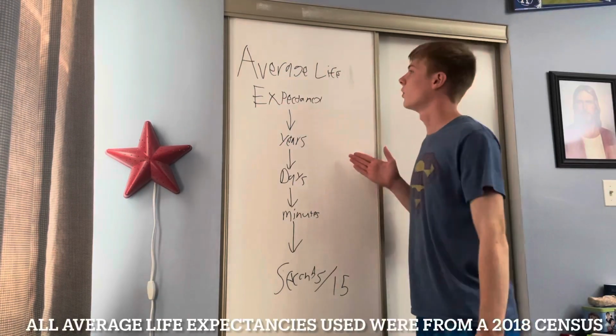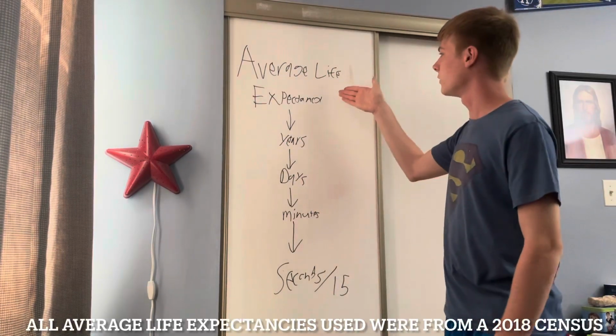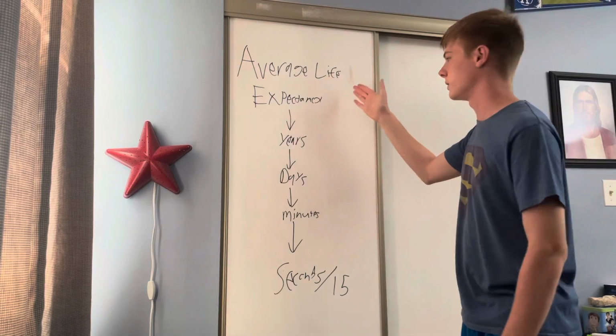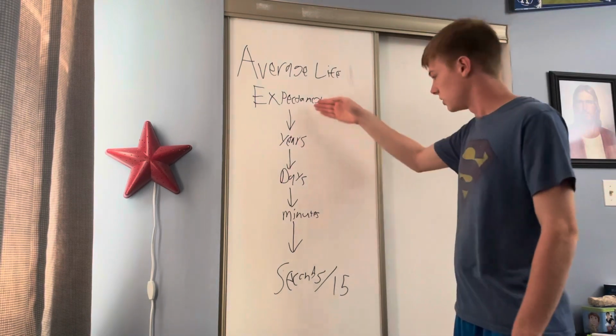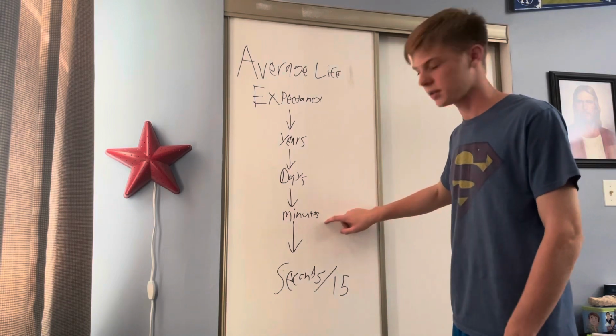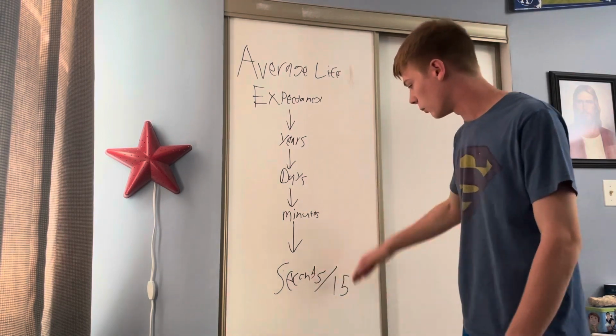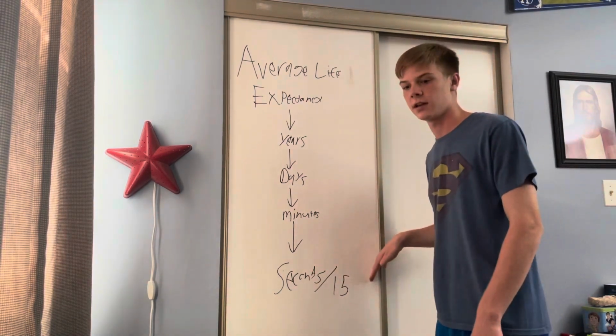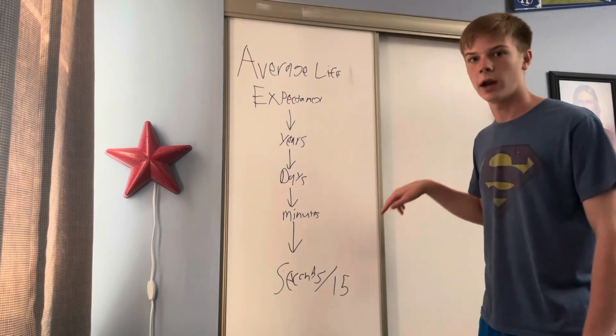Now, for this calculation, I will be using the average life expectancy of the United States of America. I'll be taking this number in years, converting it to days, then minutes, then seconds, and then I will divide that number by 15, and that is how we will get our answer.